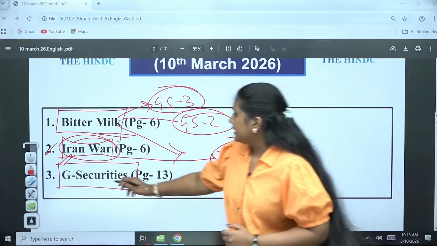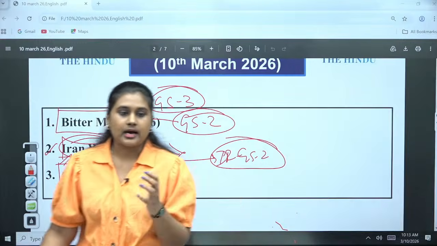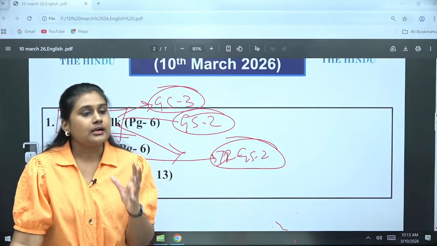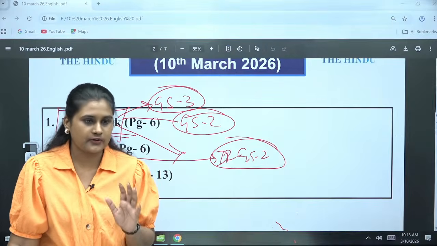And the G-securities article is basically on certain things where the RBI uses a mechanism to control or maintain the stability of cash flow in the market.